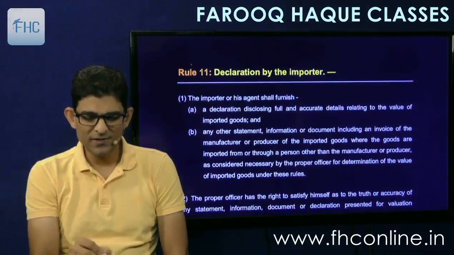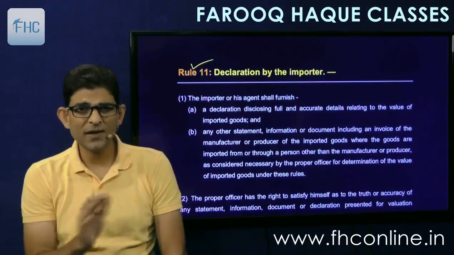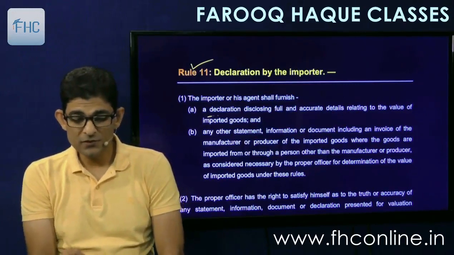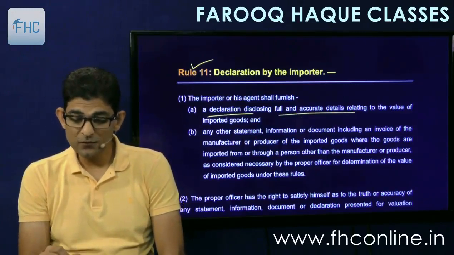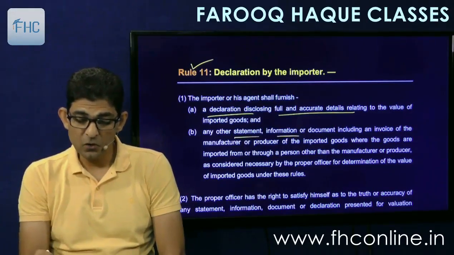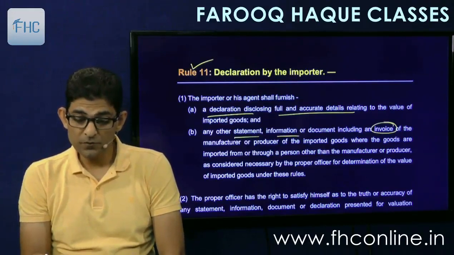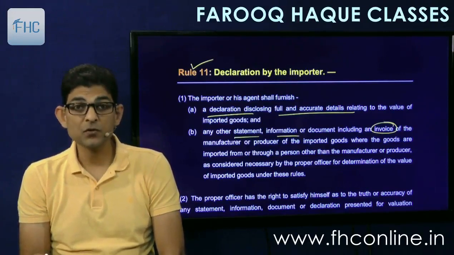Then Rule 11 is declaration. No question will come here, just academic interest. That the importer or his agent shall furnish a declaration disclosing full and accurate details of the value of imported goods and any other statement, information, document including the invoice of the manufacturer or producer of the imported goods, where the goods are imported from or through a person other than the manufacturer or producer.